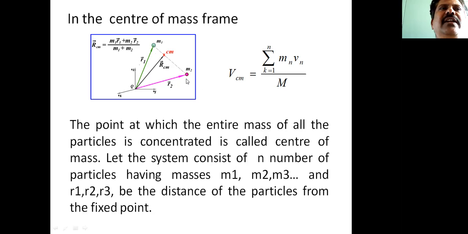That's why it is called the center of mass frame of reference.